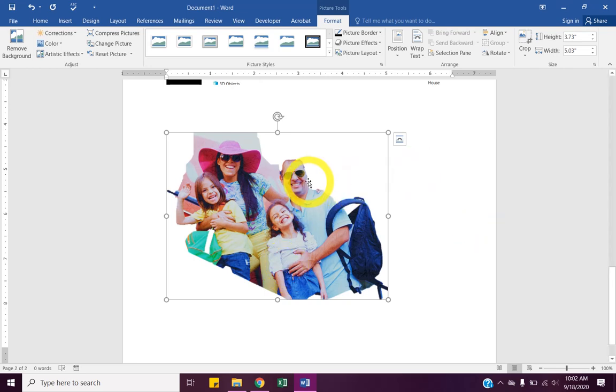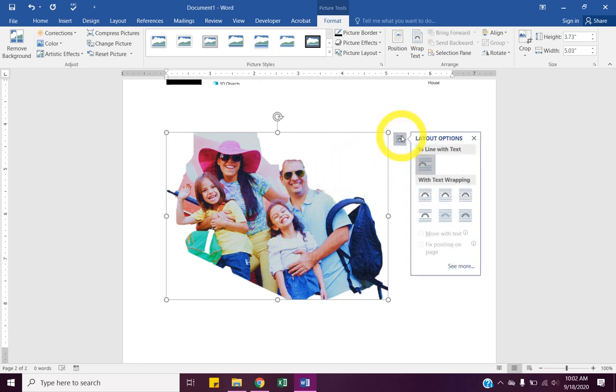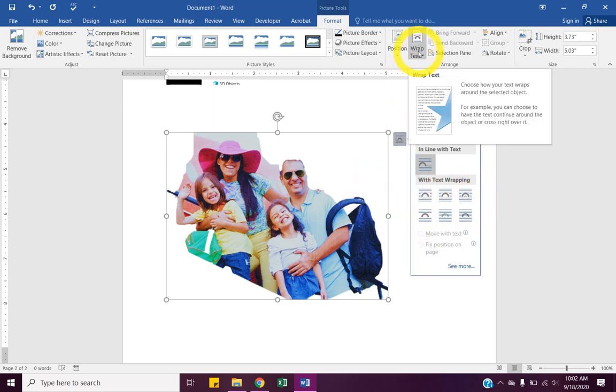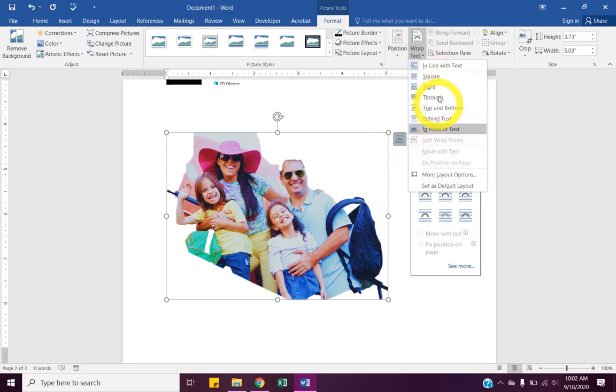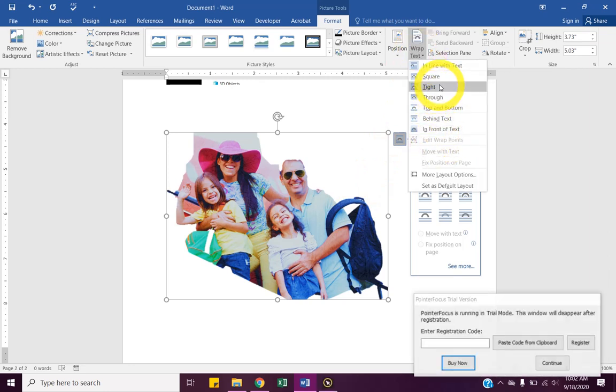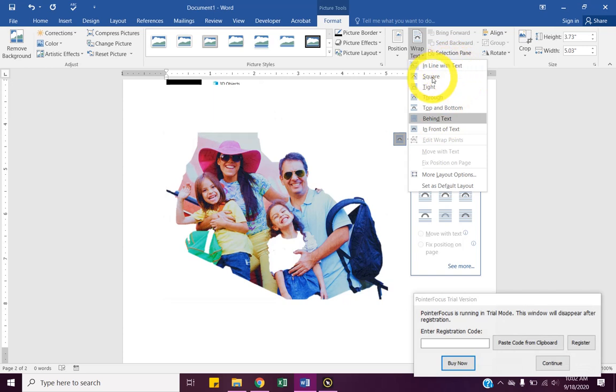If our image is selected, just to the right of it, that little square is how we can change our text wrapping. Or in the arrange group, we have wrap text, and that's how we can change if it is only top and bottom, or if it can go all the way around it, so on and so forth.